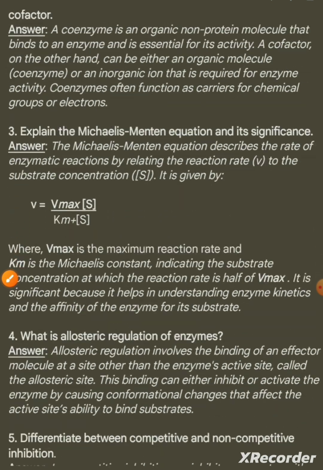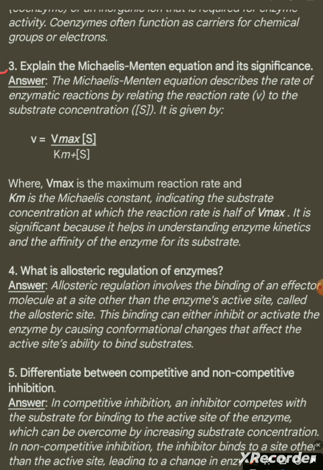Question number 3. Explain the Michaelis-Menten equation and its significance. Answer. The Michaelis-Menten equation describes the rate of enzymatic reaction by relating the reaction rate to the substrate concentration.